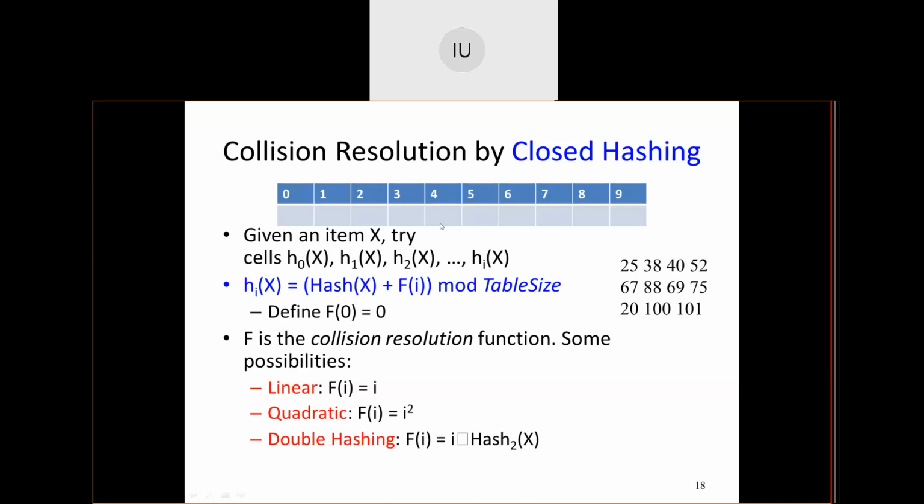Okay. Now what I will do, 25 is at 5, 38 at 8, 40 at 0. Now I am applying linear probing. Okay, 52 at 2, 67 at 7, 88 there is a collision. What I will do is 88 was supposed to be here, plus 1 I'll do. So 88 is shifted to 9th position.